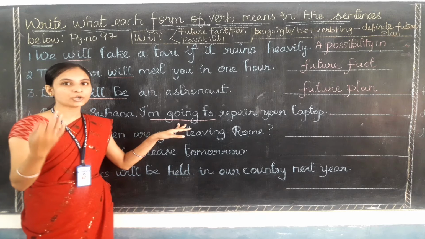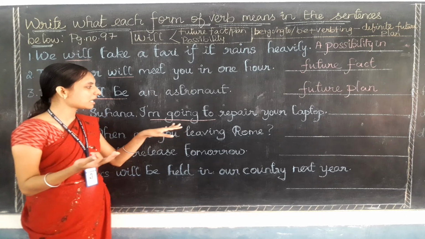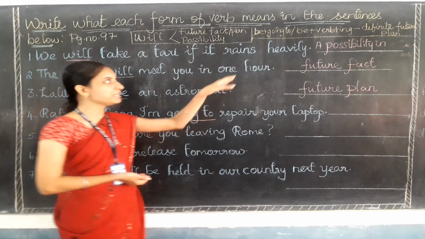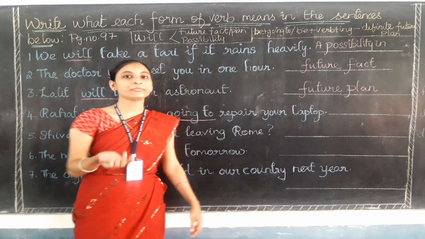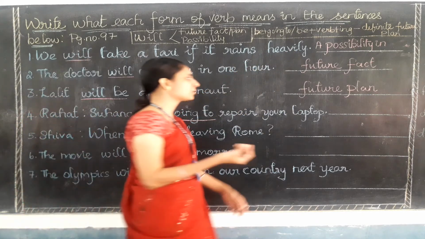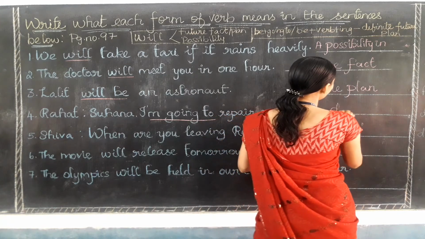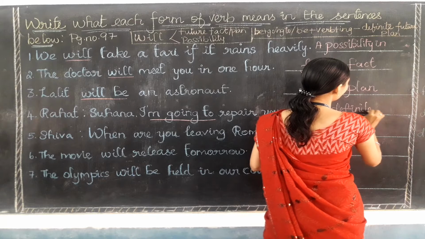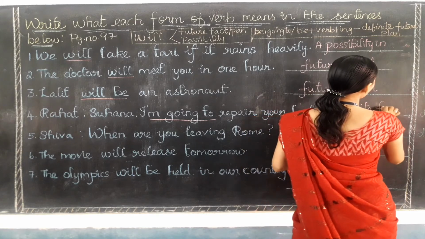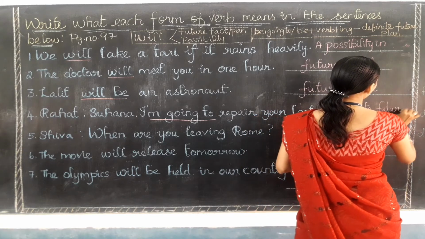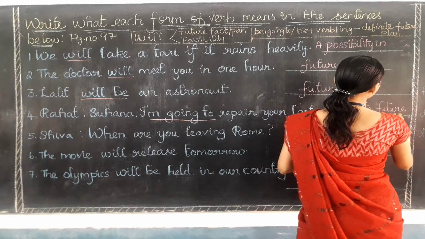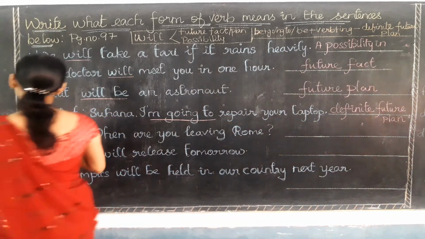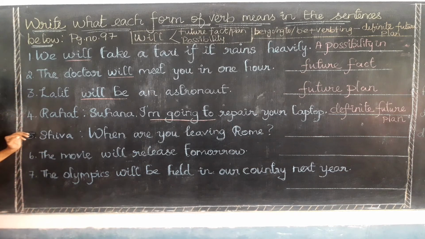So when we are talking about a sentence which comes with be plus going to, here am plus going to, it means the function will be what? Definite future plan only. So without thinking we can directly write they are talking about the future plan only, which is definite future plan. Okay, let's move on to the fifth question.